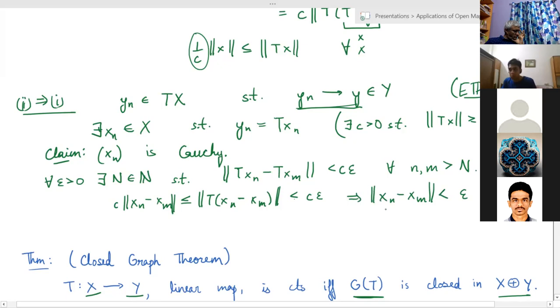And so I do get that this sequence xn is Cauchy, and since X is complete, it's a Banach space, xn converges to x for some x.